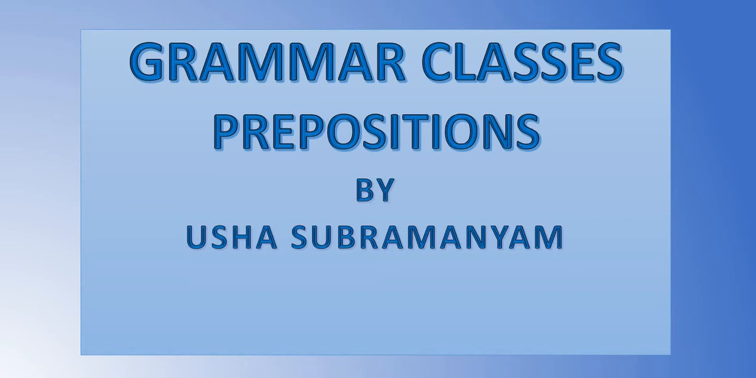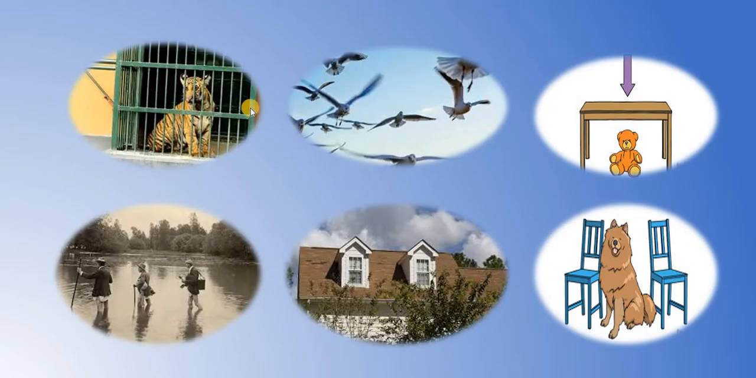Today we will discuss prepositions. Come, we'll see what they are. I've given some pictures. In this you can see a tiger cub is sitting inside a cage. Some birds are in the air. A teddy doll is under a table. Some people are walking across a river. There are some clouds above the house. And a dog is sitting in between two chairs.